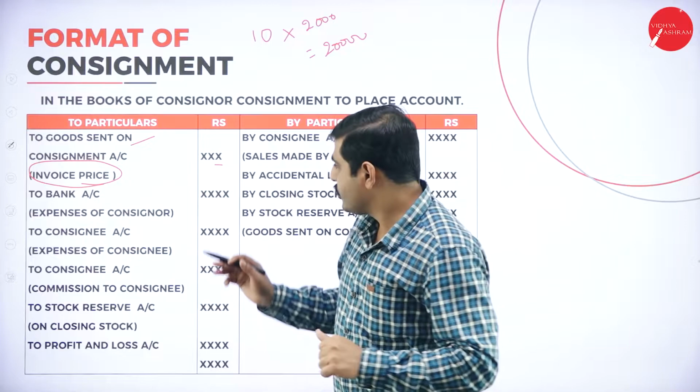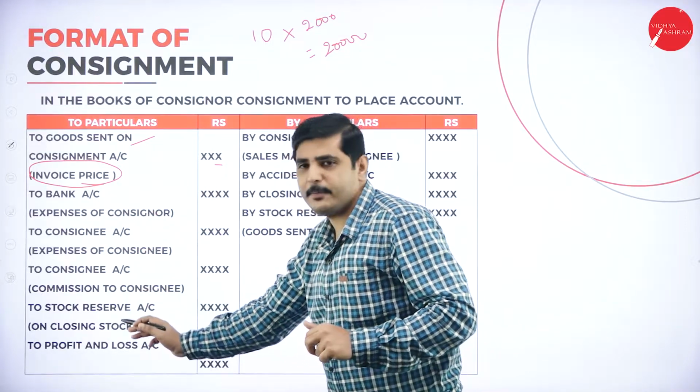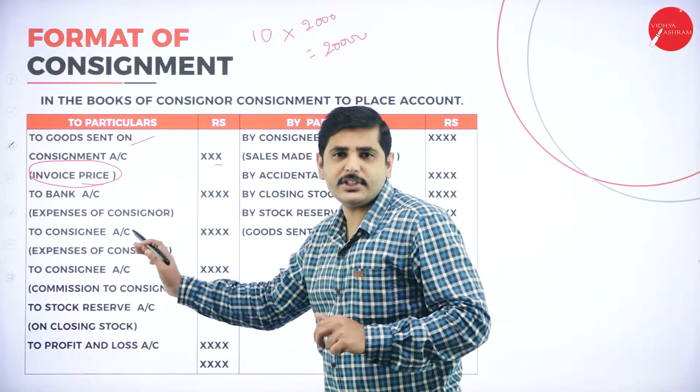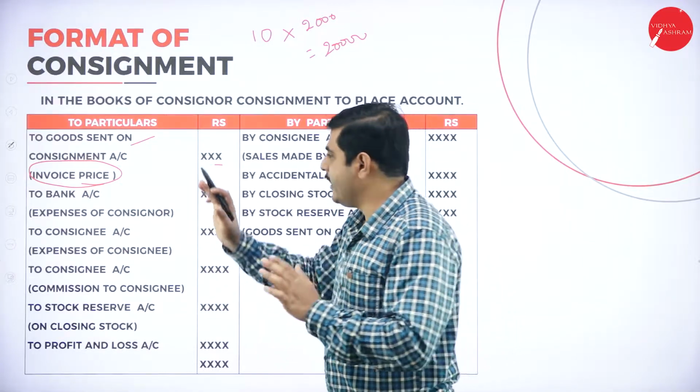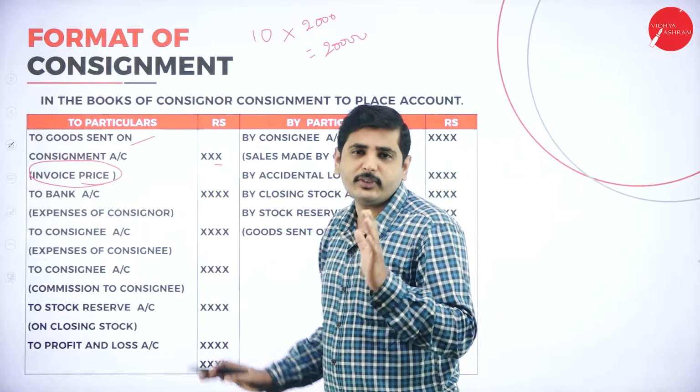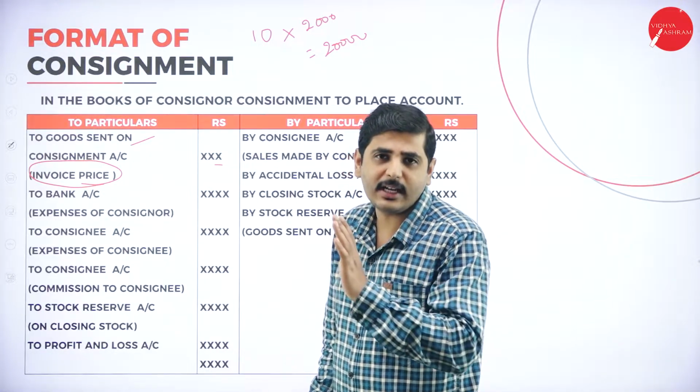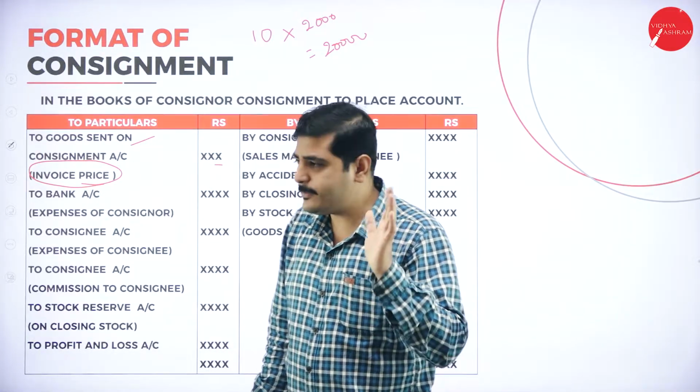Are you understanding? Any expenses made to reach the goods to the customer have to be borne by the consignor only, the owner or producer of the product, not the consignee. The consignee is an agent. Please bear this in your mind.